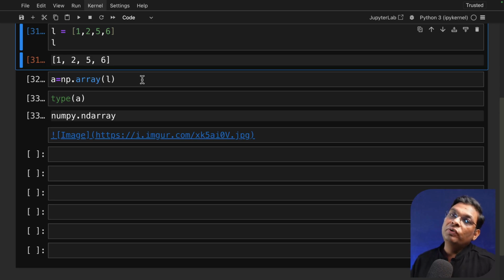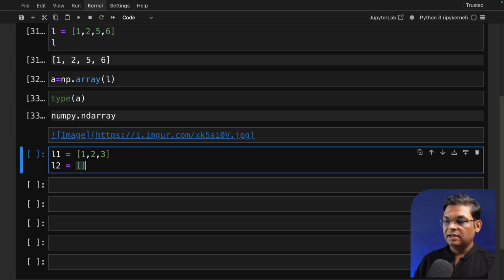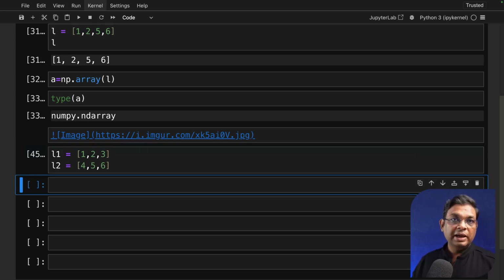First of all, how do you visualize two-dimensional arrays? Visualization is very simple. You can think of rows and columns. If you have rows and columns, it is your two-dimensional array. Or there is another way of thinking about it. An array of arrays is a two-dimensional array. Basically, you create two lists. Let's say L1 is 1, 2, 3. L2 is 4, 5, 6. These are my L1 and L2.